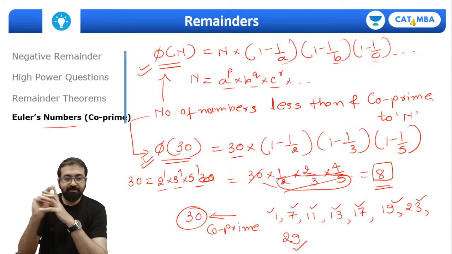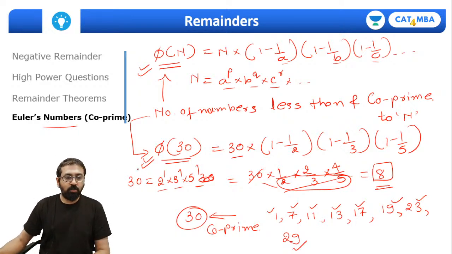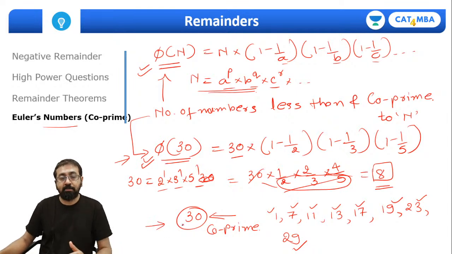Now let's see what Euler's remainder theorem is. I'm sure all of you have understood this. If you want, you can quickly note it down. First, of course, the formula, and you should also remember this prime factorized form. For phi of 30, we saw how we used this formula, and I also showed why there are 8 coprime numbers and what those 8 numbers are.